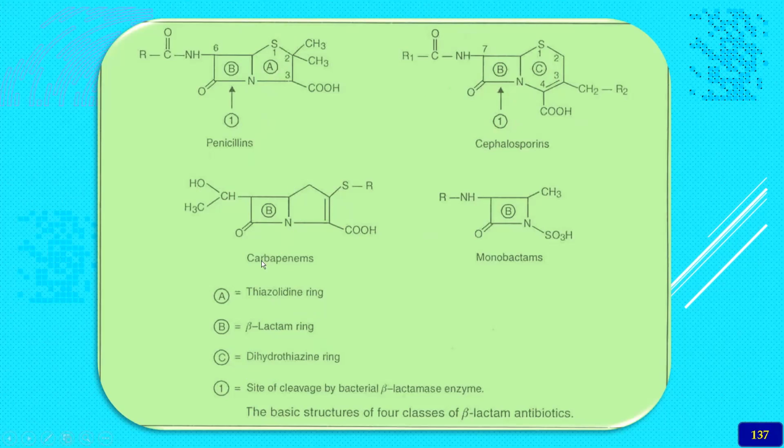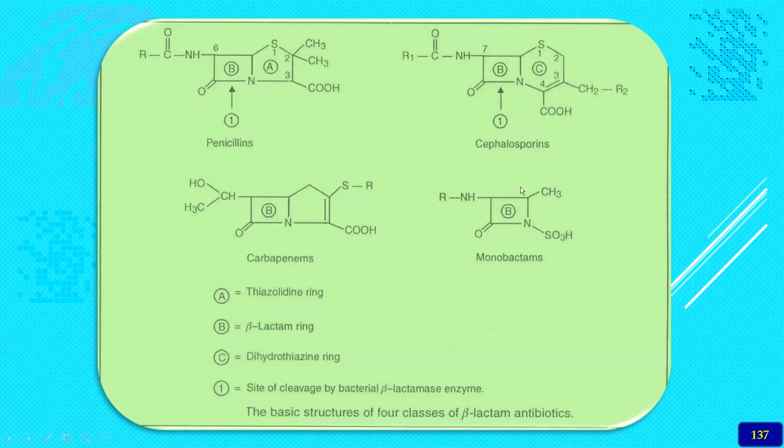So there is a difference between the structure of the penicillins, cephalosporins, and carbapenems. Carbapenems also have the beta-lactam ring, and the side chain is a little bit different. Whereas the monobactams also have the beta-lactam ring. That's why all of these, penicillin, cephalosporin, carbapenems, and the monobactams, are named the beta-lactam antibiotics.